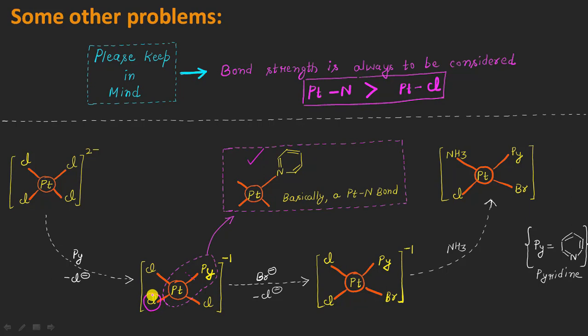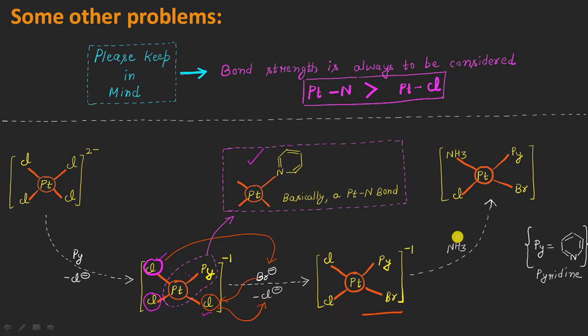So now we are left with this chloride ion and the second chloride ion, and we can now choose any of these chloride ions as a trans director, because they will be leading to the formation of the same product, right? And let us say that I am choosing this one here. So what will happen is that it will be directing the incoming nucleophile, that is the bromide ion in this case, to occupy a position trans to itself, which is actually this position here, right? So the bromide ion will come here in this place, and the chloride will go out of the system in this way, resulting in the formation of this kind of intermediate.